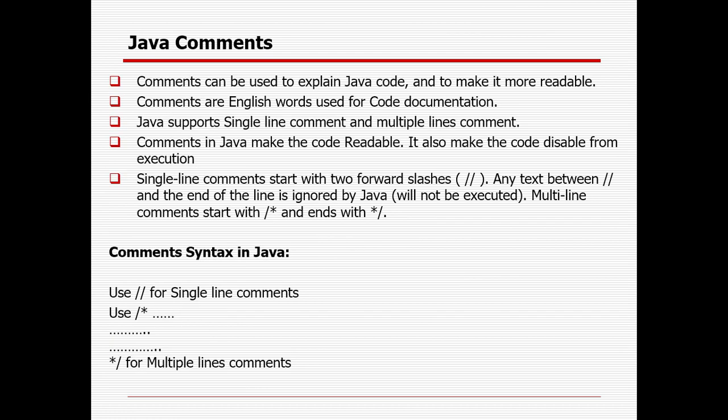Then Java comment, you already saw in the previous session, right? If you have already written 10 lines of code, but you do not want to use them, you can comment them. So there are two ways of commenting. It can be a single line comment, but if you want to comment multiple lines at the same time, it can be a multiple line comment. So how can we uncomment anything?